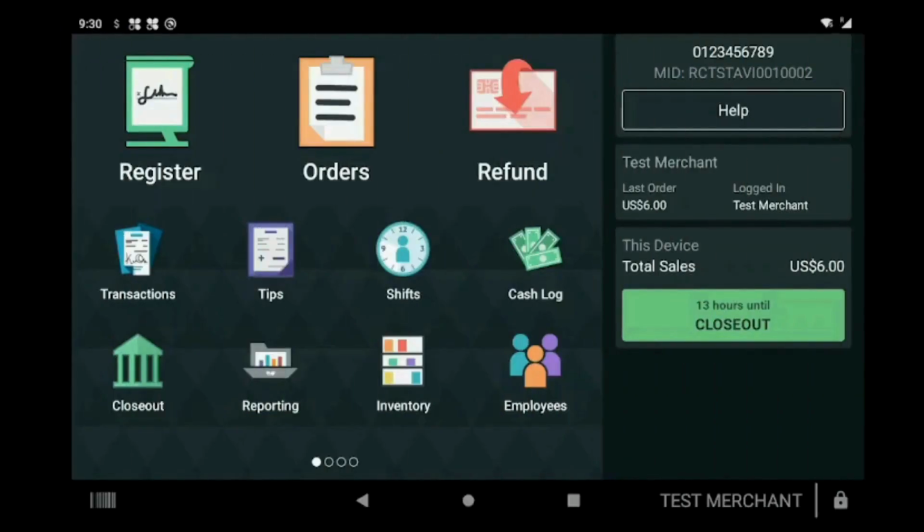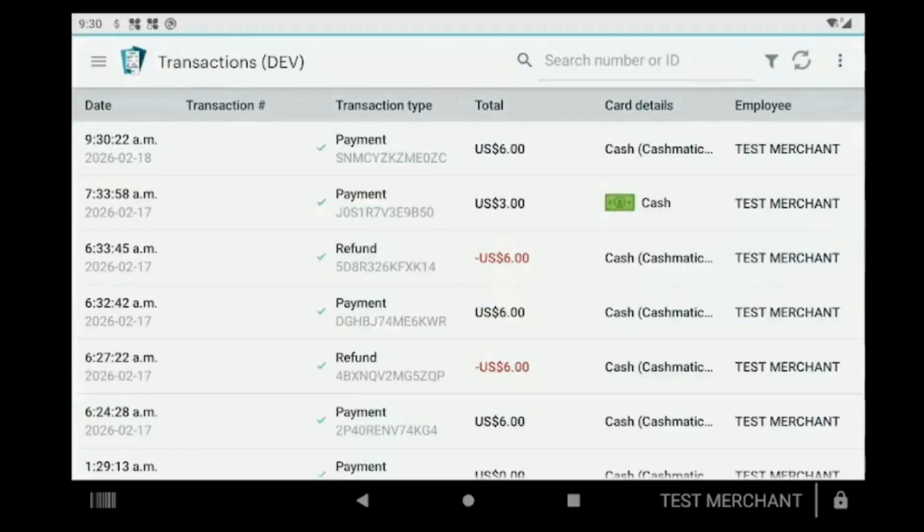When you open transactions in your Clover POS, you will see the payments made through Cashmatic clearly showing as the payment method. This makes it easy to identify all transactions processed through the Cashmatic device directly from your Clover history.